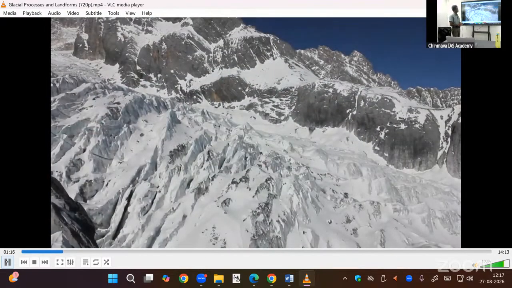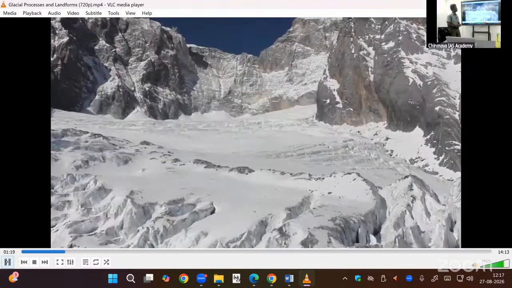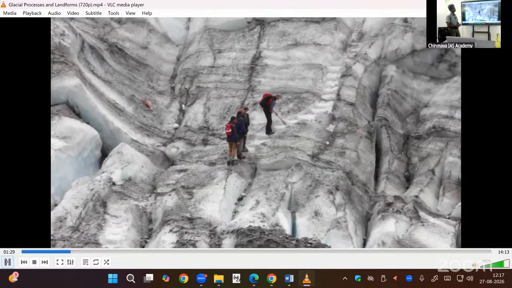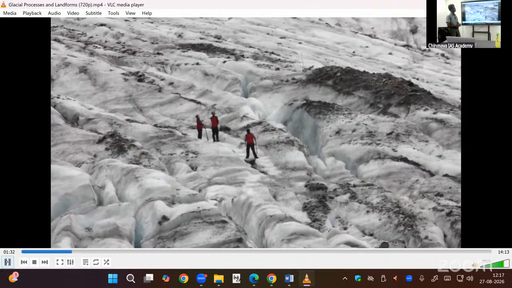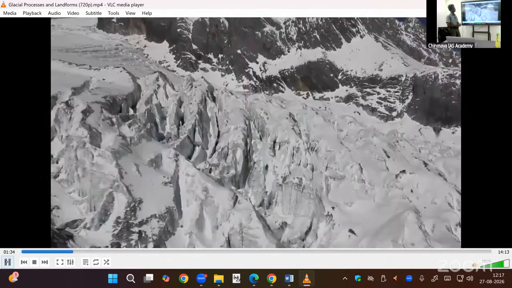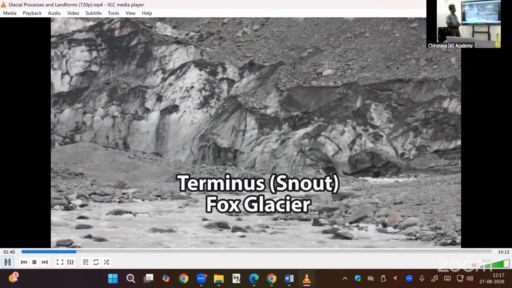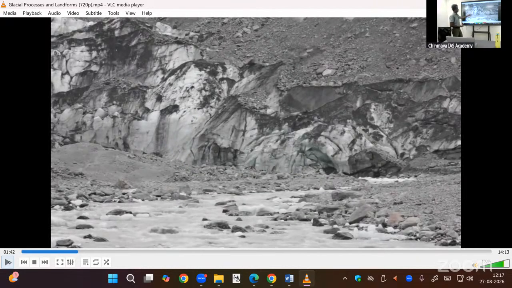Glaciers have several components. The area where the snow falls is usually the part of the glacier with the highest elevation and is called the zone of accumulation. Further down the glacier is the zone of ablation, where most of the melting and evaporation occurs. Here, the ice shows a lot of crevasses. The end of the glacier is called the terminus or snout. So after coming to the foothills or a certain elevation below the snow line, they will deposit the debris. That's all now. Okay, you have an idea about it.